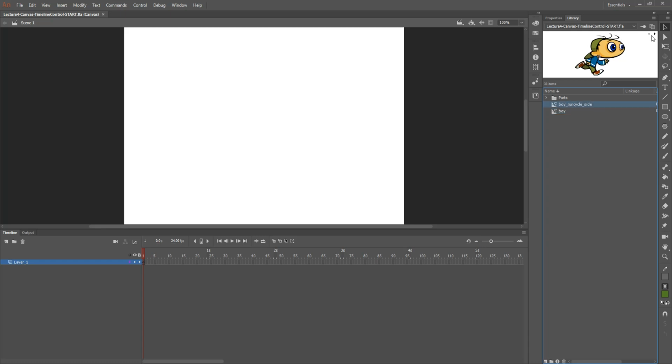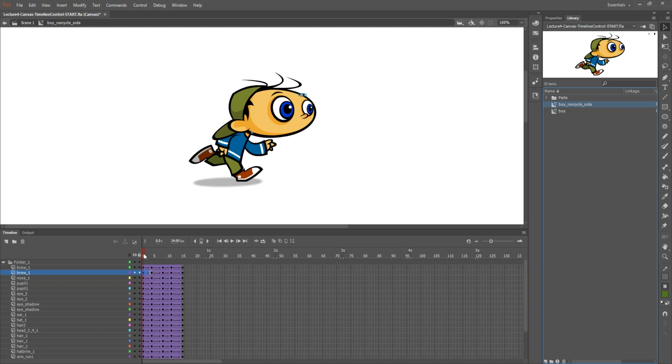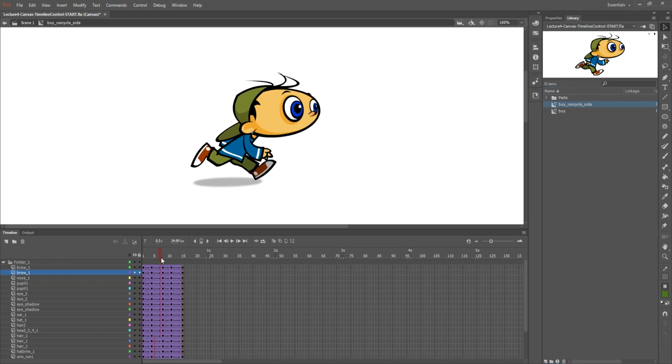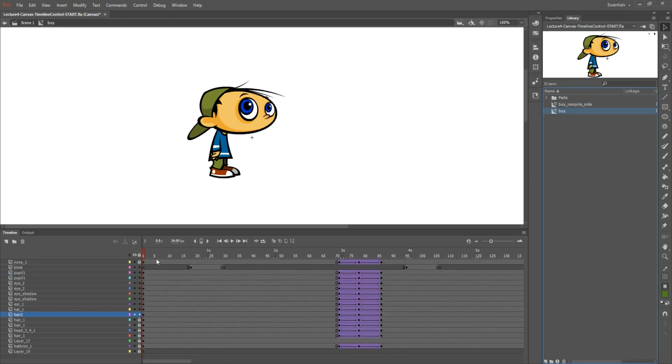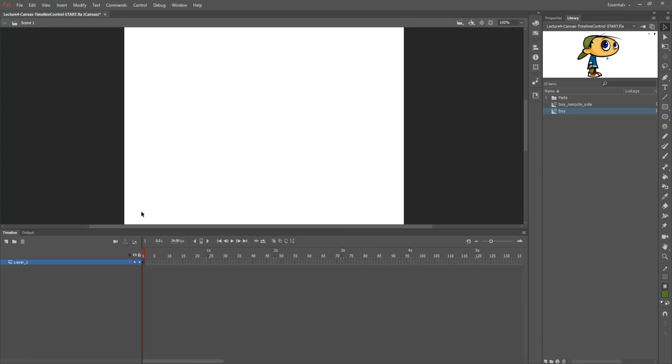One movie clip is where the character is running. Let me open that one up by double clicking, and as I scrub, you'll see that I have some motion. And the other movie clip, which is called Boy, is where the character is standing and just looking around. So these are going to be my two movie clips that have embedded animation inside them that will go into my main timeline. To do this, I am going to add two empty keyframes to my main layer.